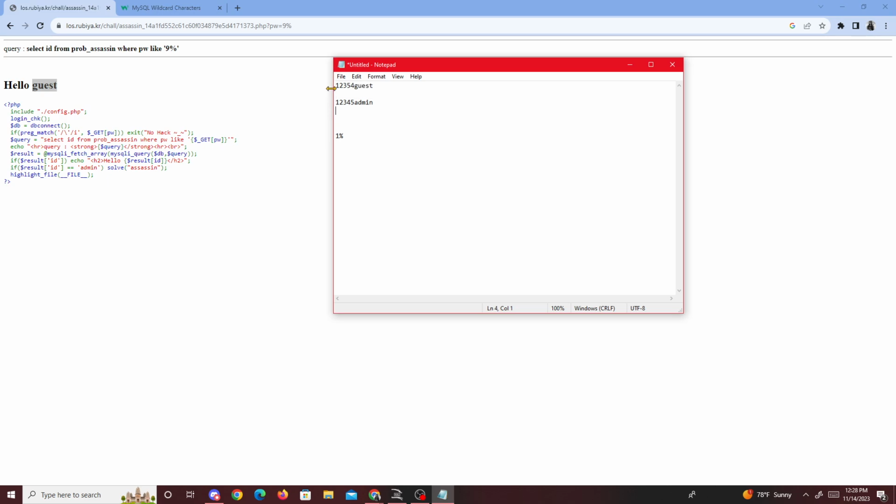It's gonna print out the guest, and then we'll keep doing this until 2, then 3, and then at one point there's one character inside both these strings that is different, which at our point is like 4. So if we put 4, then it's gonna print out hello admin because it got the ID from admin. Hello admin.